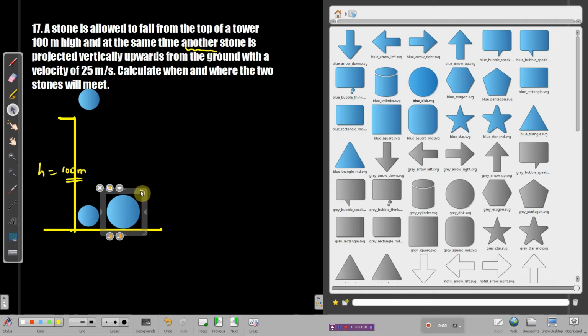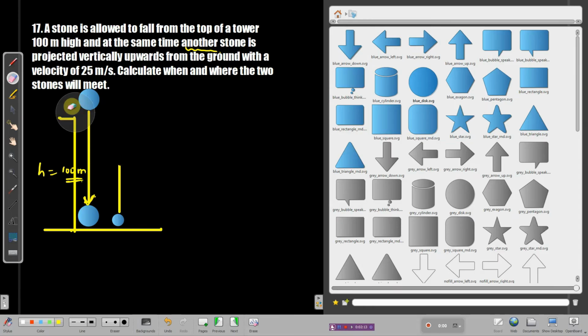Let me take them in a different size again. I have this stone. Okay, I'm sorry, let me take the stone again. This is a malfunction. Okay, now good, great. I took the stone down. This stone is at the same time being thrown. When this stone is about to fall from the top, this stone is thrown from the bottom, right? Let me draw the arrow as this stone is climbing up, and this stone is falling down. Let me draw the arrow for a clear indication to you. This stone is falling down, and this stone is actually being thrown, projected upward.